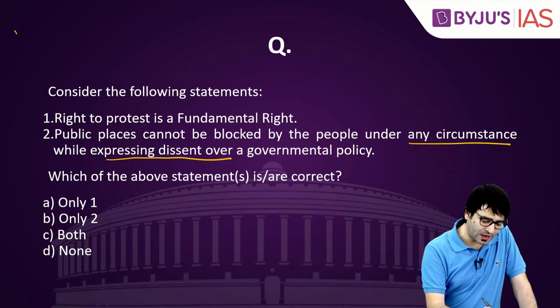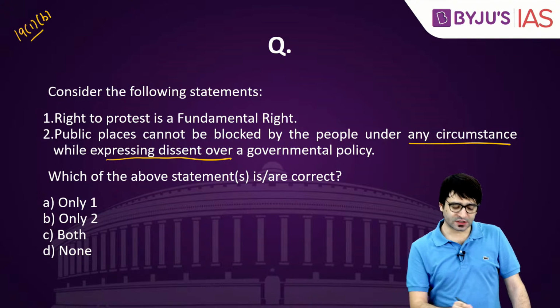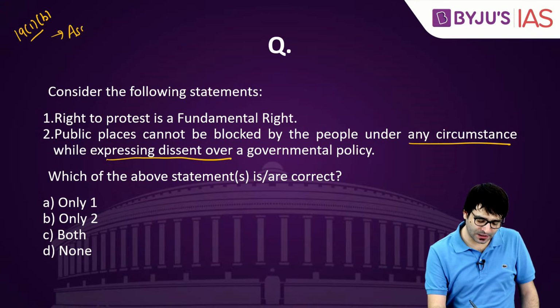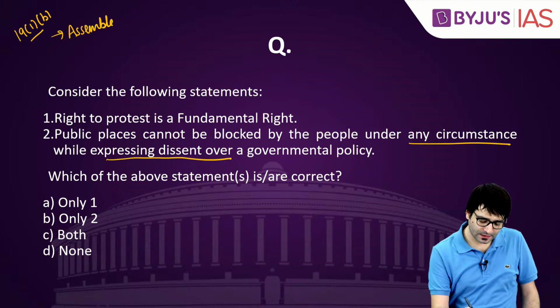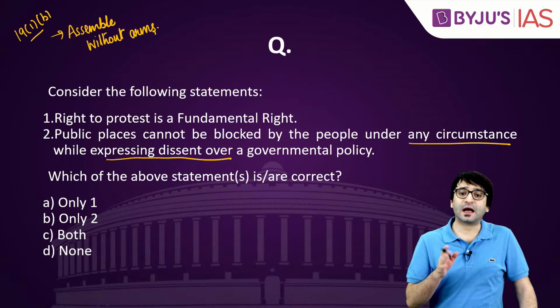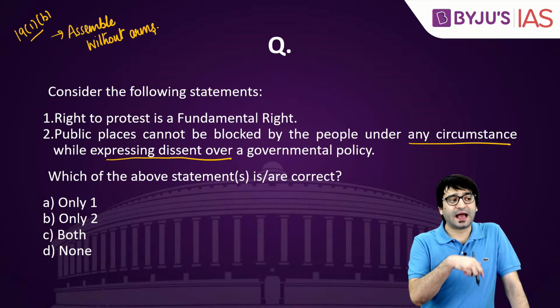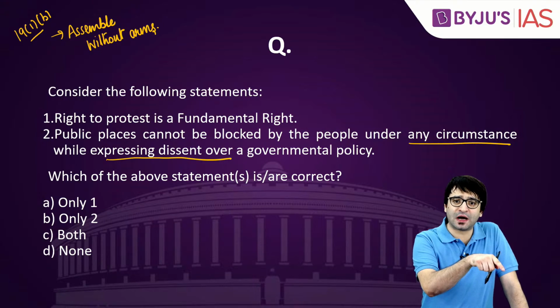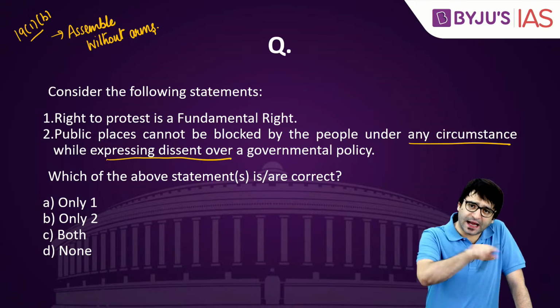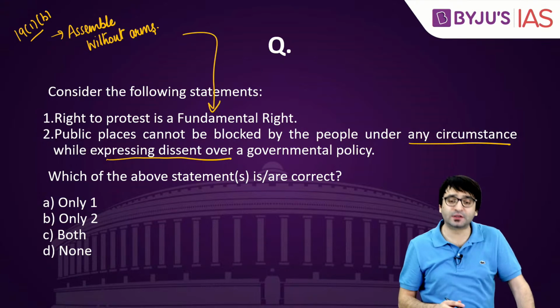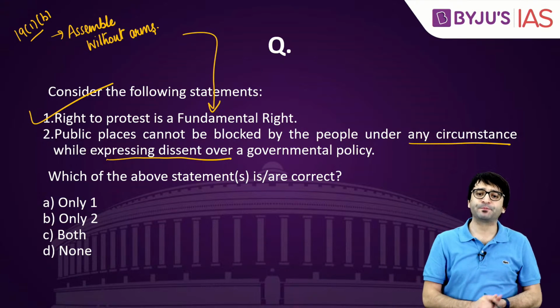At the same time, you have Article 19(1)(b), which talks about the right to assemble peacefully without arms. Right to assemble peacefully at a public place without arms is a fundamental right. That's why the court has said right to protest is also a fundamental right.